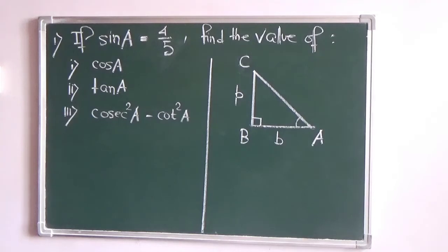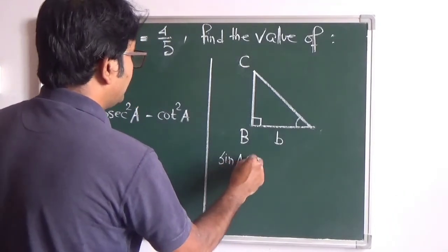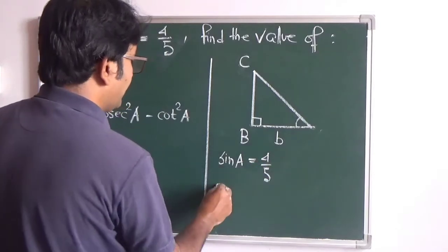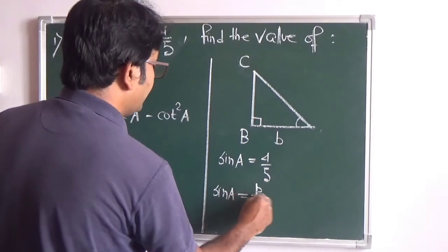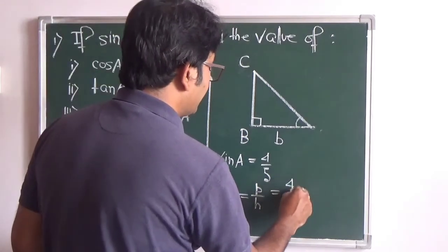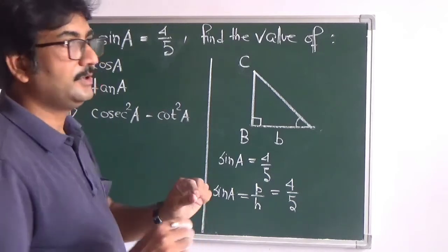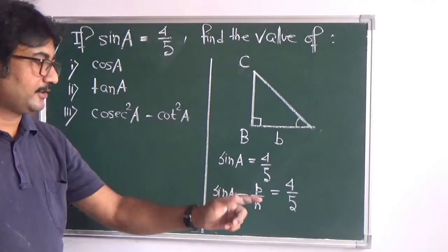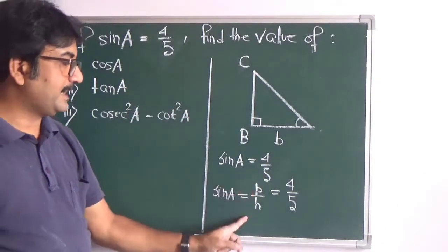Now let us say we are given sine theta or sine A is equals to 4 by 5. Now we know that sine is given by perpendicular by hypotenuse, right? Sine is given by perpendicular by hypotenuse, and that is equals to 4 by 5. So as I told you a little earlier, that if two numbers are in the ratio of 3:4, then you take the numbers as 3x and 4x. Here also, right from the beginning, we are talking about trigonometrical ratio. So this is a ratio. So P by H equals to 4 by 5.